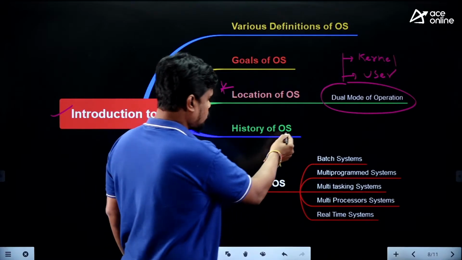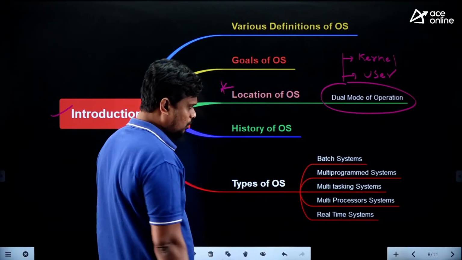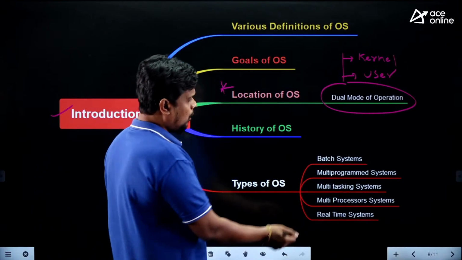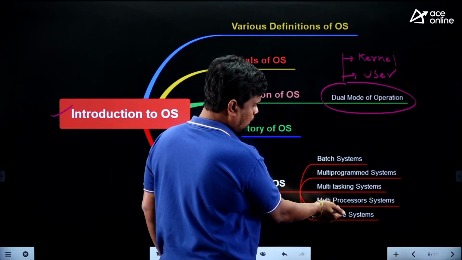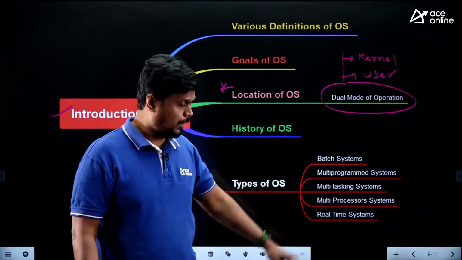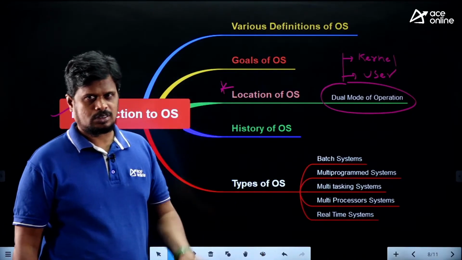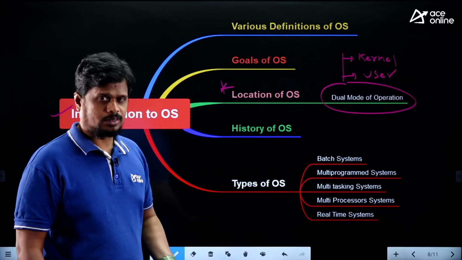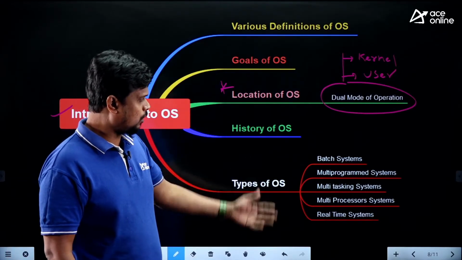Next, history of OS, okay. But look at these types of operating systems. Here, you have batch system, multi-programmed system, multitasking system, multi-process systems, and real-time systems. For instance, I have written 5. In reality, there are so many systems we are having. Distributed systems is there, right? So like this, there are so many systems.